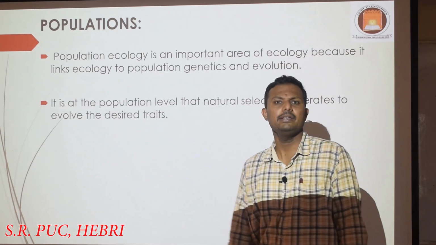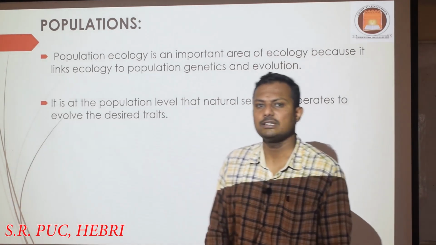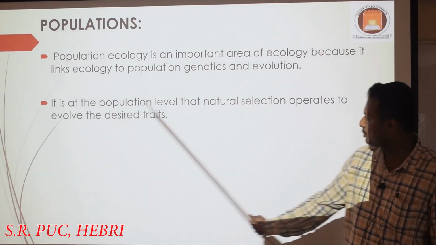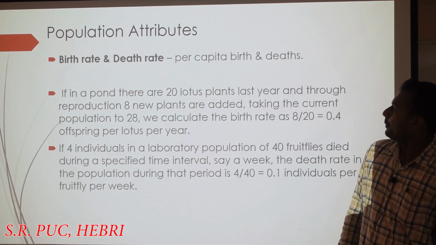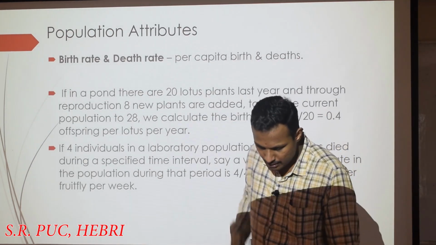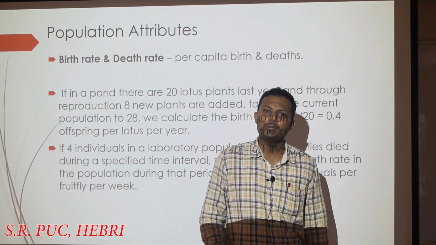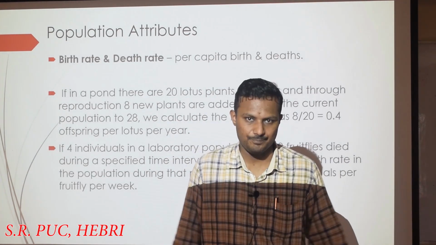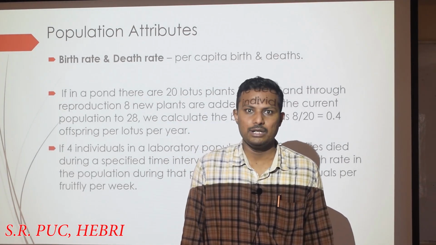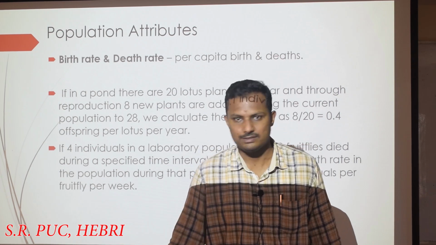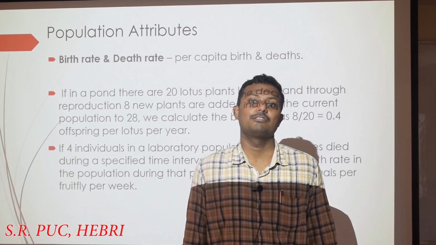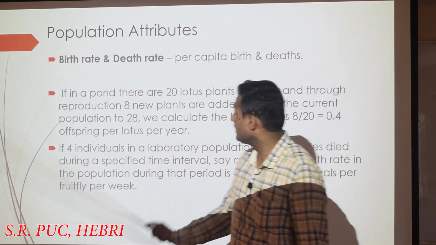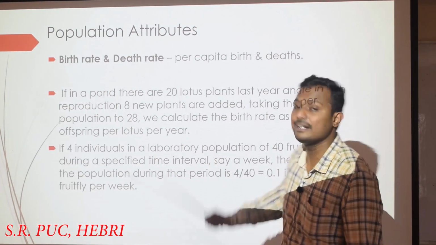Any evolutionary theory you can consider, evolutionary theories work at the level of population, not at the level of individuals. So that is to be understood, right? Now, population attributes. In order to understand how a population is different from the individual, just like how we talk about birth and death. In the case of an individual, you say this is born or this is dead, right? But you cannot say the same thing for a population. What we consider for a population is not birth and death, but birth rate and death rate.